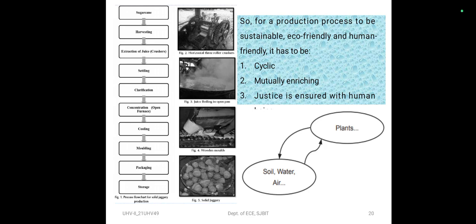Sugarcane is pressed to extract the juice, the leftover husk is dried up and used as a fuel to heat the sugarcane juice. So the juice reduces to a thick sweet syrup and then it dries to form jaggery. The emitted carbon dioxide is absorbed by the leaves of the trees around. The released water vapor mixes with the air. The ash from the fired husk fertilizes the soil of the surrounding fields. So it's a process which is mutually enriching, as every unit participating in the process is being enriched.